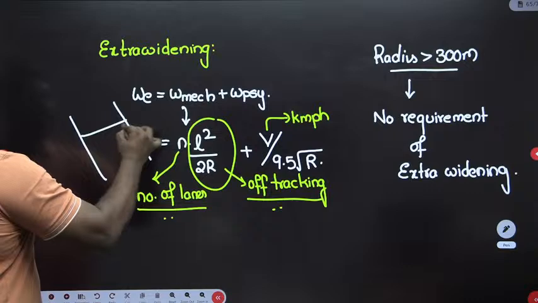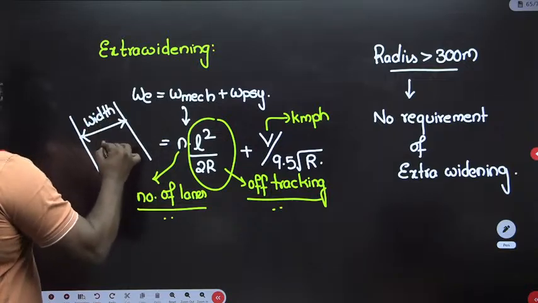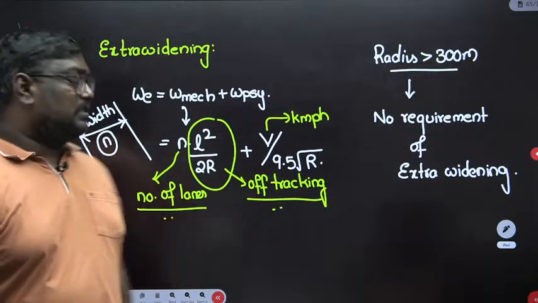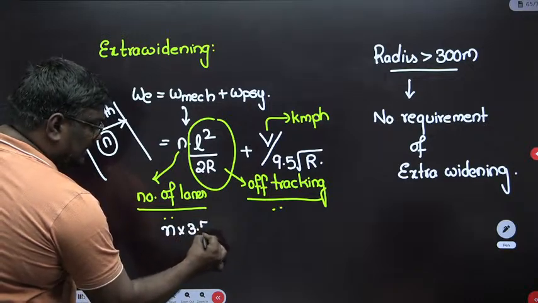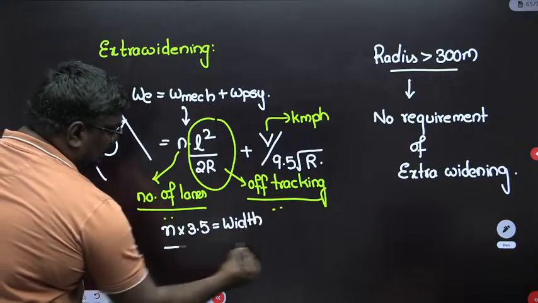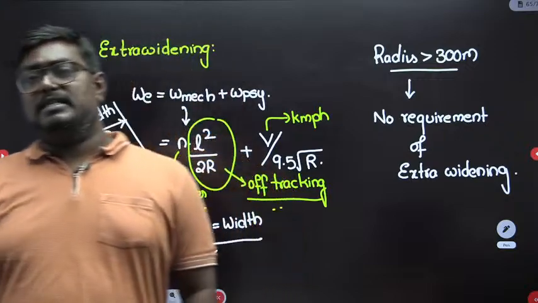They can give you the width of the road and ask you the number of lanes. For multiple lanes, N into 3.5 is equal to the width. Based on this relation, you will get the number of lanes. This is for multiple lanes. For a single lane, they will give you 3.75 meter.